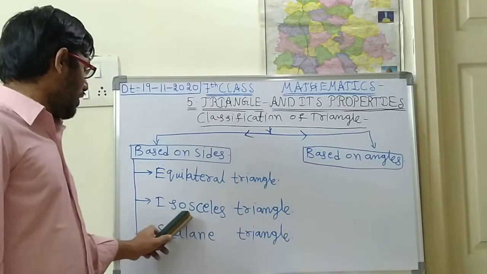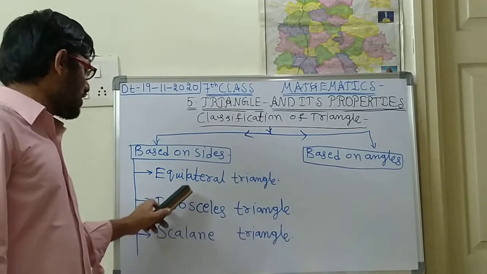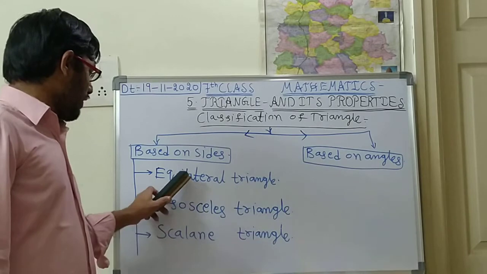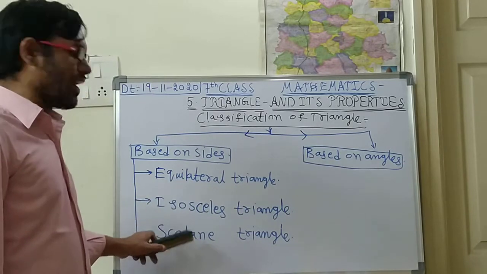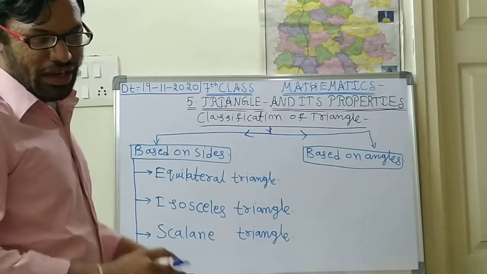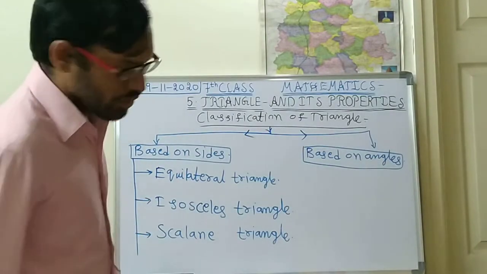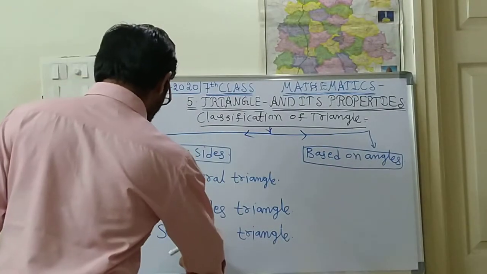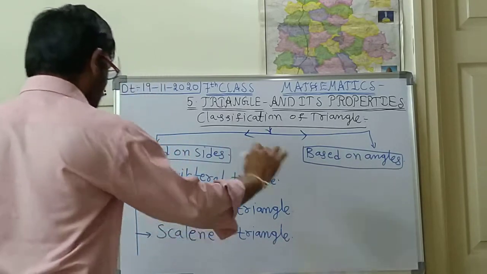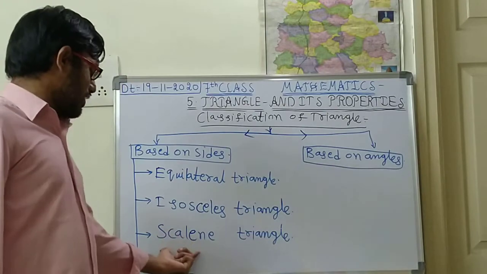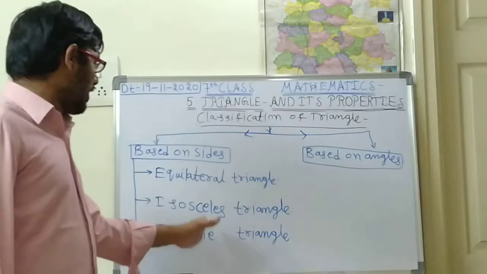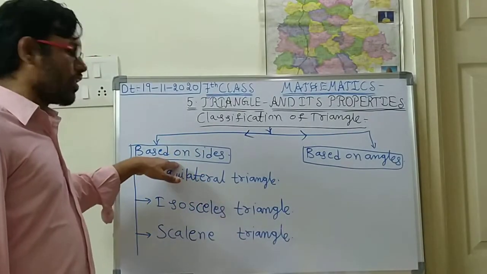Children, the spellings of these three types are very important. Equilateral, isosceles, scalene, SCALENE. So these are the three types based on the sides.